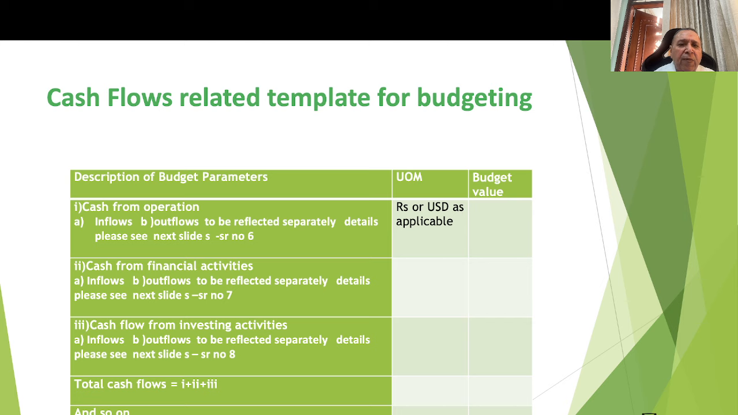Cash flow related template for budgeting. This is primarily prepared and consolidated by the finance team. Here there are cash flows from three activities. One is cash flow from operations, number two is cash flow from financial activities, and number three is the cash flow from investing activities, where inflows and outflows would be shown separately. I'll come to the detail of these at serial numbers 6, 7 and 8 in the forthcoming slides, and based on this, the overall cash flow is drawn. The unit of measurement can be as necessary, and the budget value will be incorporated here.